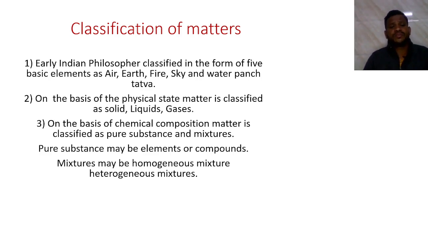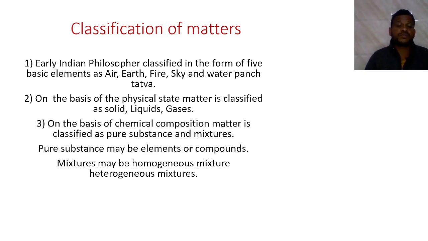Here we are going to classify matter in many ways. Here we can see there are three ways, based on the physical state, based on the chemical composition, and in the earlier eras, according to which they classified matter. First, earlier Indian philosophers classified matter in the form of five basic elements: air, earth, fire, sky and water, which are known as the Pancha Tattva.